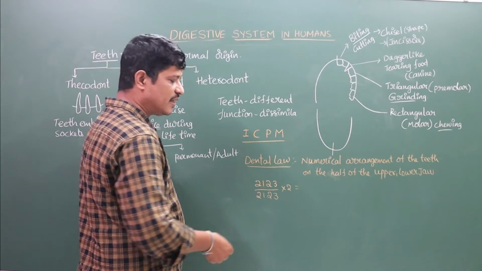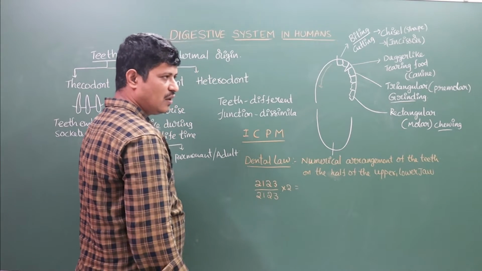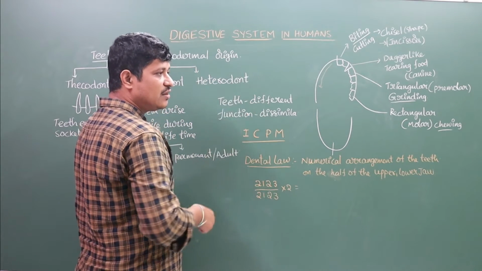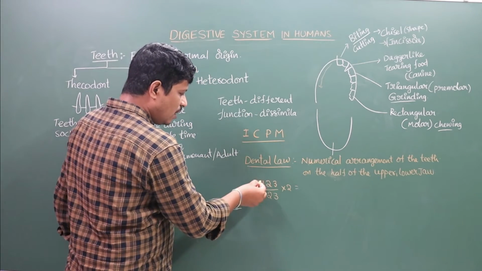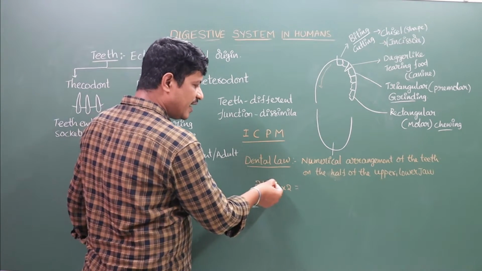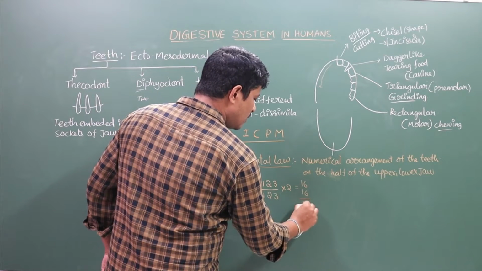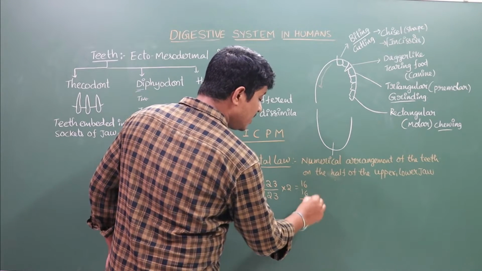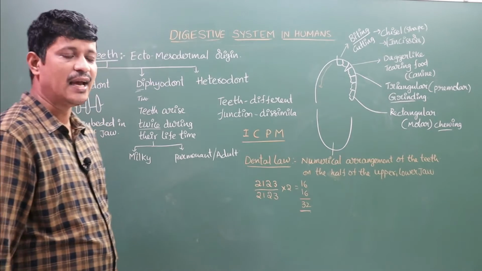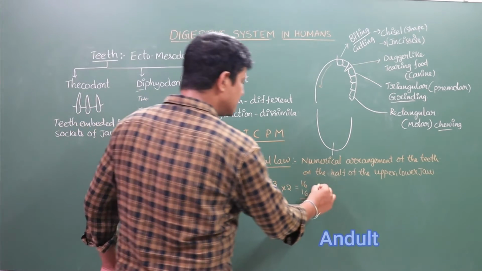This is about the dental law. The 2 represents the remaining half of the teeth, which are present in the other half of the jaw. 2 plus 1, 3. 3 plus 2, 5. 5 plus 3, 8. 8 twos are 16, and 16 into 2, so the total number of teeth in adult human beings is about 32. This is the adult dental formula.